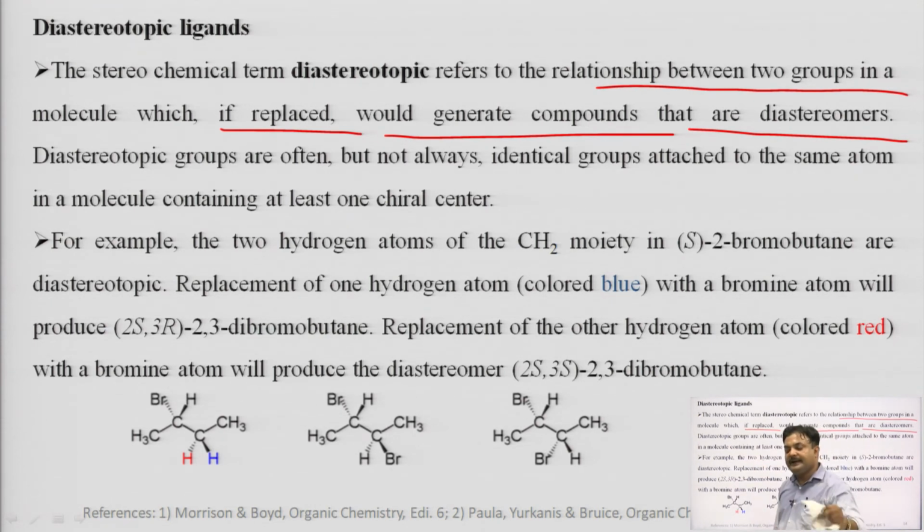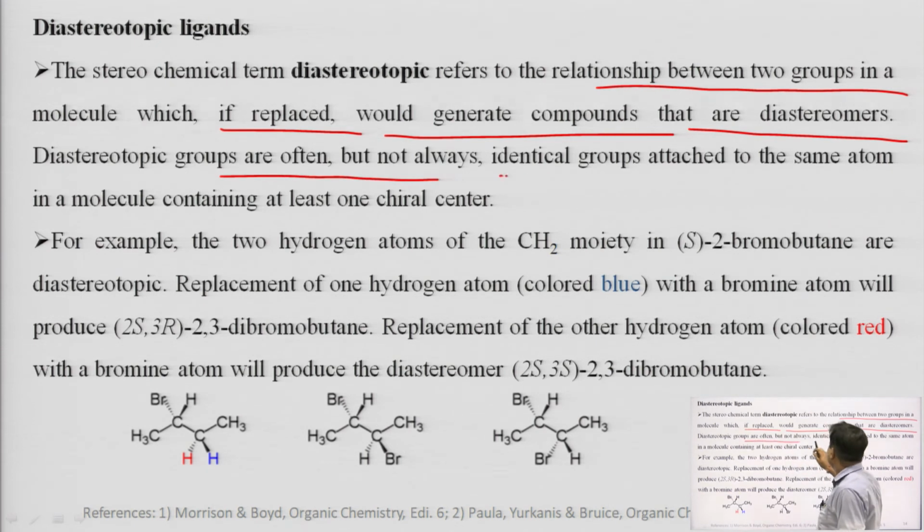In enantiotopic ligands, we get enantiomers after replacing the particular groups in the molecule. In diastereotopic ligands, when we replace a particular group in a molecule by the same group, we get two different diastereomers. Okay. So, those groups are called the diastereotopic ligands.